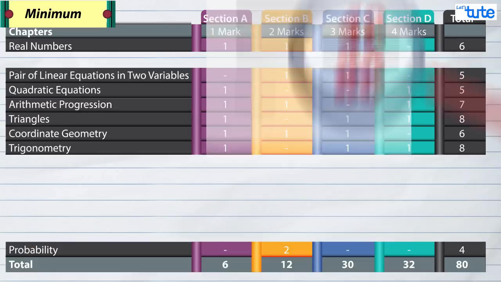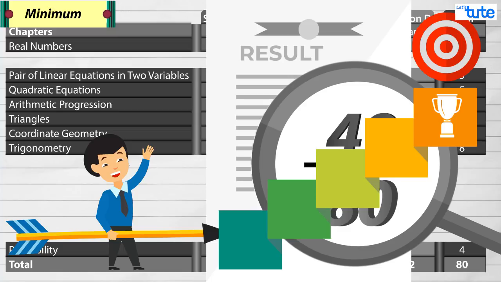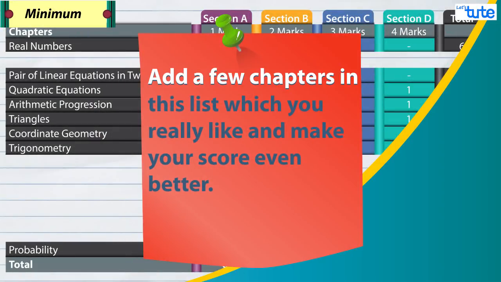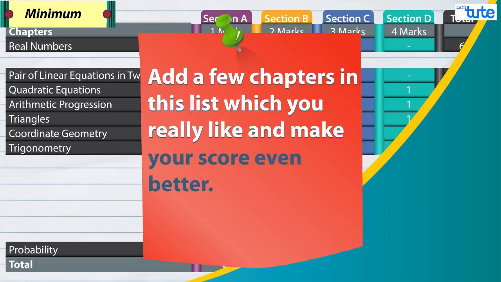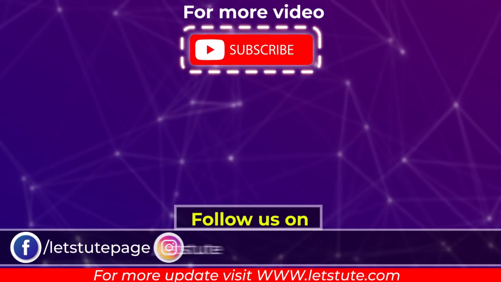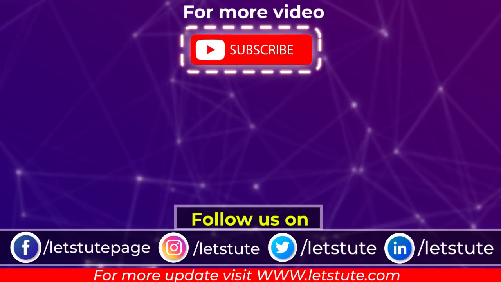So let's at least aim to score 49 marks so that we can score as much as we can. Always keep your goals a little higher. You may add a few chapters in this list which you really like and can help you to score even better. Well, I hope that the session has given you a detailed insight of the sample paper 2019.